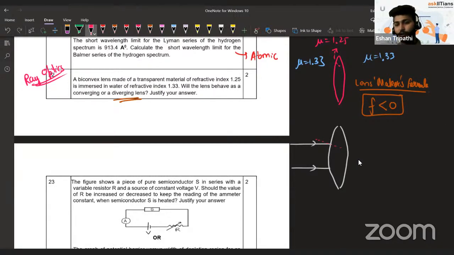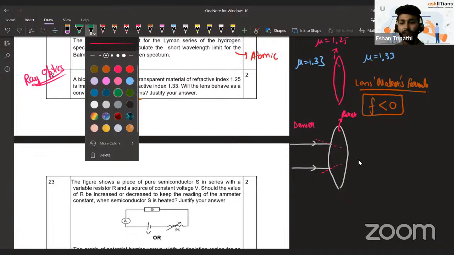Draw normals. So what do you think? If it's moving from outside denser to inside rarer medium, should it bend towards the normal or away from the normal? A ray of light moving from outside denser to inside rarer is going to bend towards the normal or away from the normal? What do you guys think? Away from the normal, correct.